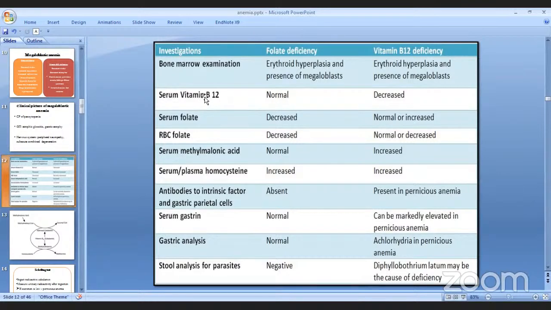So serum vitamin B12 is going to be normal in folate deficiency and it's going to be decreased in vitamin B12 deficiency. And obviously, serum folate decreased in folate deficiency, यसमा normal हुन्छ.